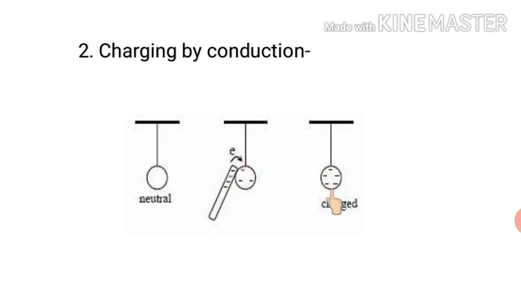In third picture, we have removed this negatively charged body. Now what we will observe, the body which was neutral initially, now it has acquired some charge. It has acquired negative charge. So this method of charging a body is known as what? Conduction, where you place a charged body in contact with that uncharged body.